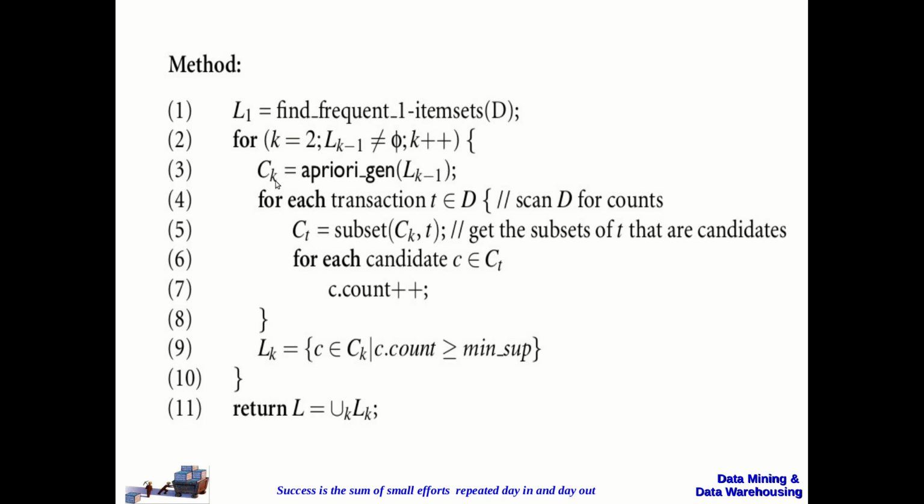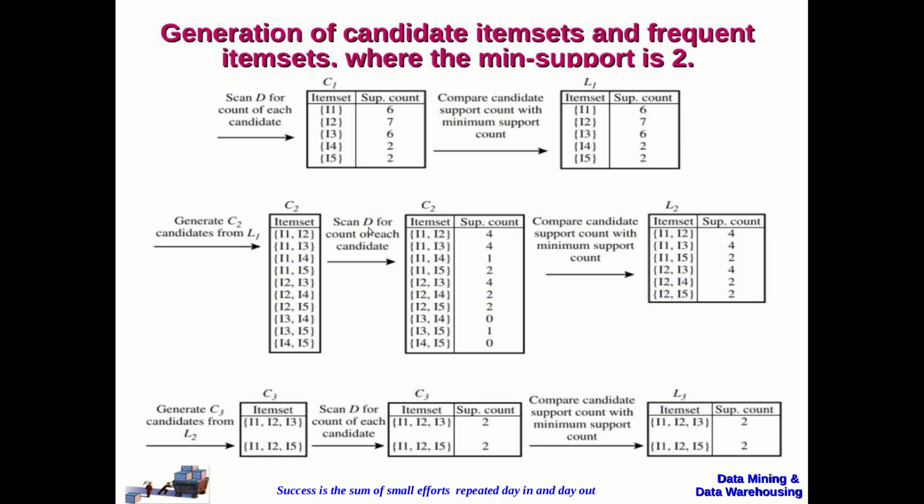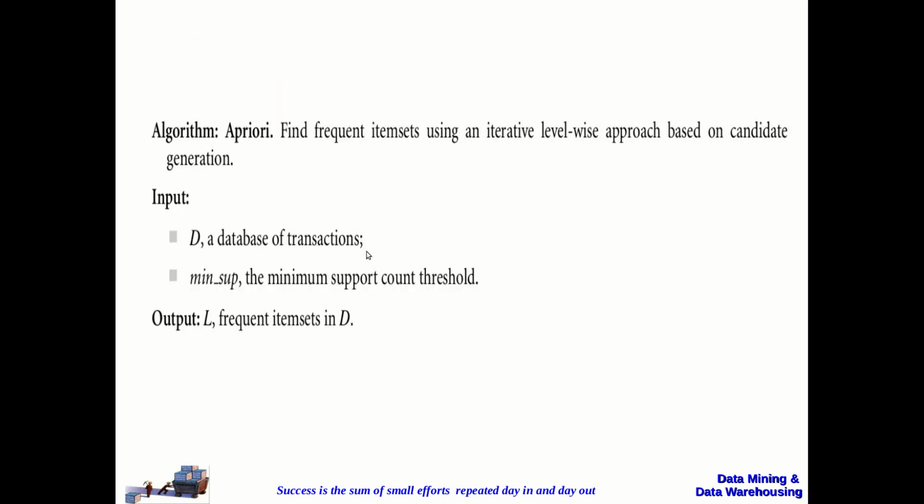So once you have generated the candidate set, we are going to calculate the support count value. This loop is used for calculating the support count of each candidate. Now the question is how we are going to calculate the support count value. We scan the entire transaction database, right? That is what the example says here: scan the entire transaction database D for calculating the support count of each candidate.